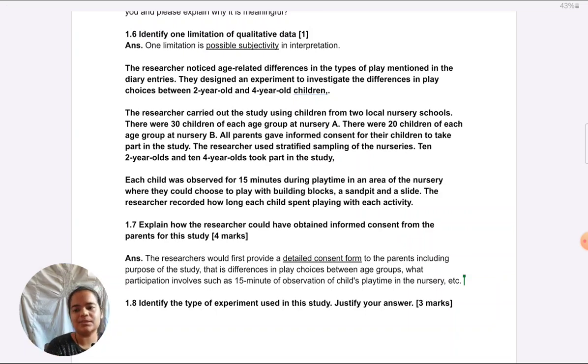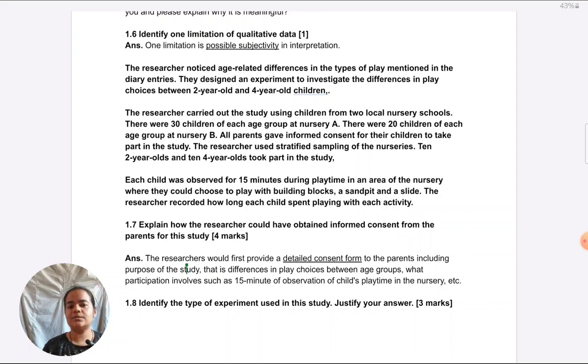Other possibilities, you could say confidentiality, could be assured that children's names won't be given, codes will be written, or voluntary participation, that parents can withdraw at any time. The key thing here, I remember when this question came up, the issue was many students have this thing that the questions are being asked from the following part of the scenario, the part which they've given later. Still, they keep on referring to the first part only. So when they talk about the consent form and the purpose of the study, they say it's about writing diaries. This is a follow-up experiment that the researcher is doing. It's no longer about the diaries.